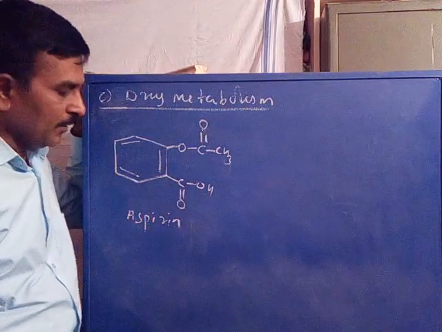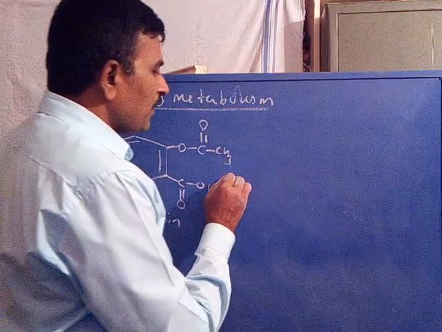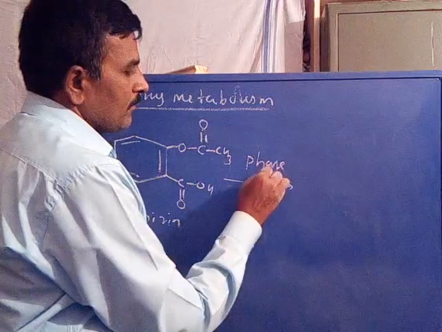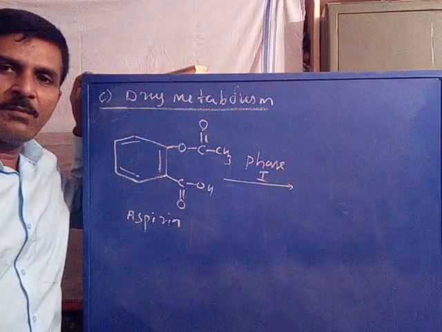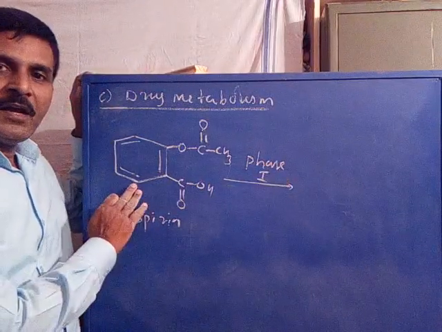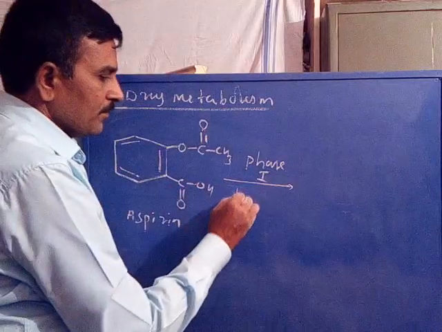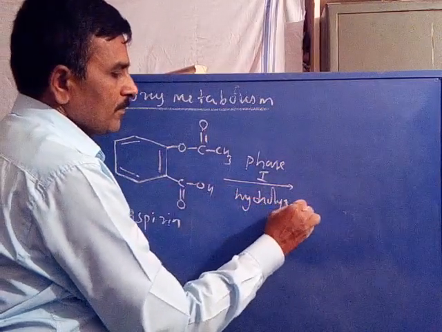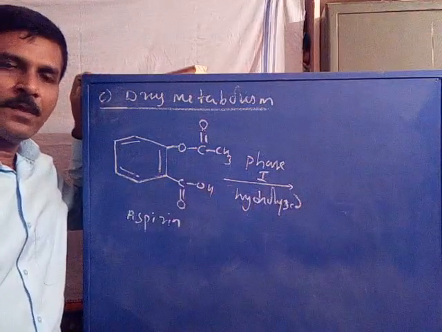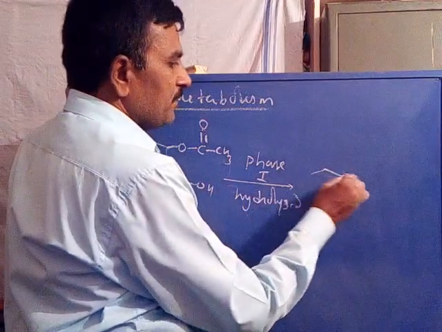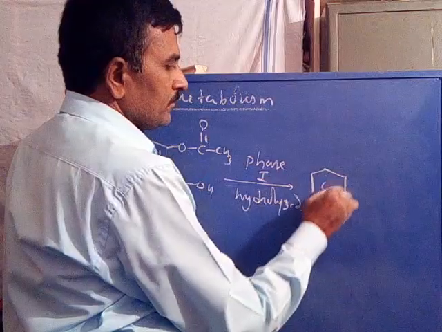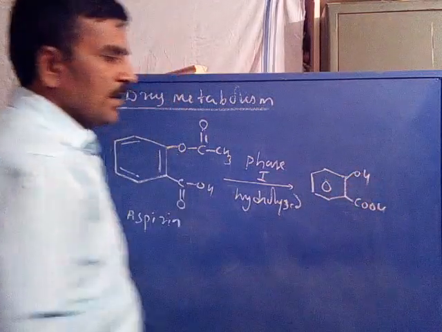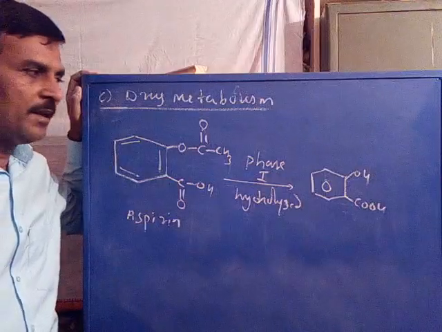Now, in phase 1 drug metabolism, it will be hydrolyzed into salicylic acid, with OH and COOH.